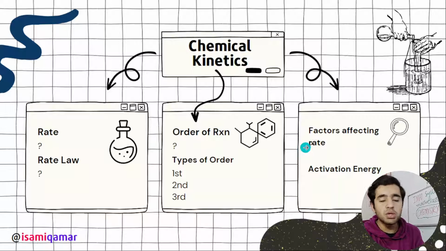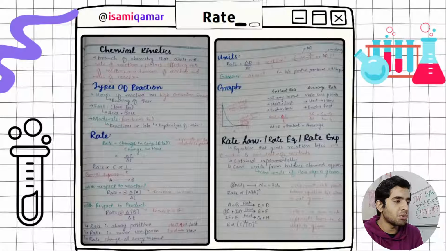Factors affecting rate. What are the factors that are affecting rate? And then finally we have activation energy. So I have added some of my notes: what is chemical kinetics, types of reaction, rate, and then rate law, rate equation, rate expression.